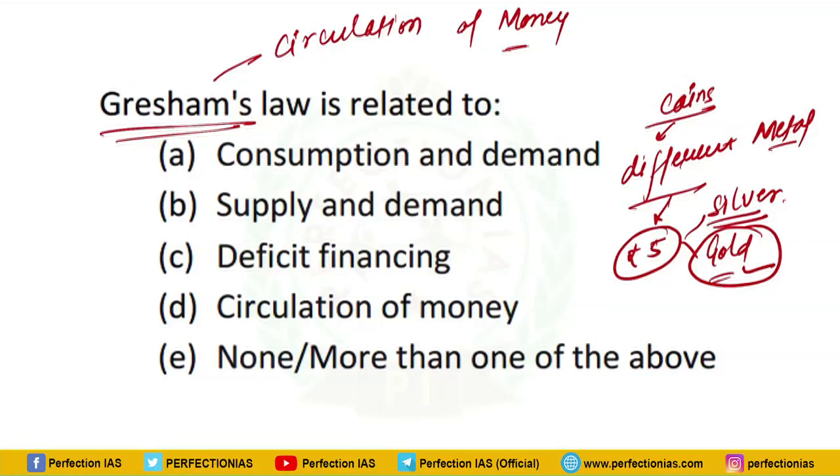It says that the legally overvalued currency will drive out the legally undervalued currency out of circulation. In this case, overvalued currency is silver. So suppose a silver coin is also 5, a gold coin is also 5. So what people are going to do? They are going to use silver coin and they are going to misuse this gold coin, or they are going to use it for some other purpose. So this is Grisham's law.